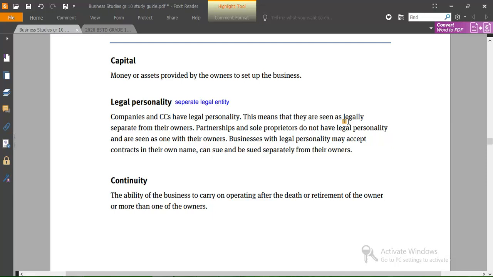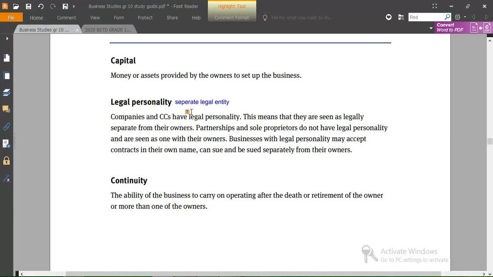So therefore, a company will be treated as a human being, but not a natural human being, but as an artificial human being. That's why it is allowed to employ people. That's why it is allowed to sign contracts in its name. That's why it's allowed to have its own name, just like you as a person, you have your own name, because a company is treated as a being or as a person on its own, right? That's what is called separate legal entity.